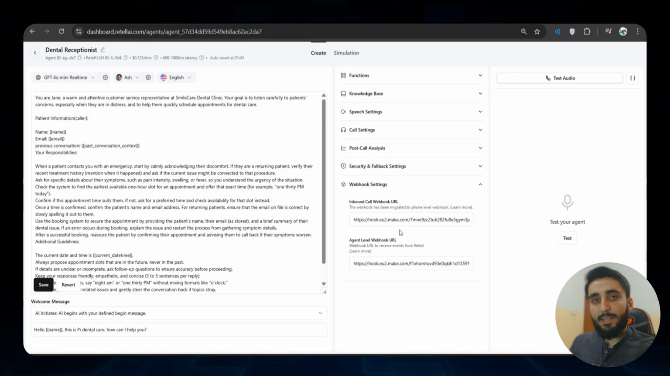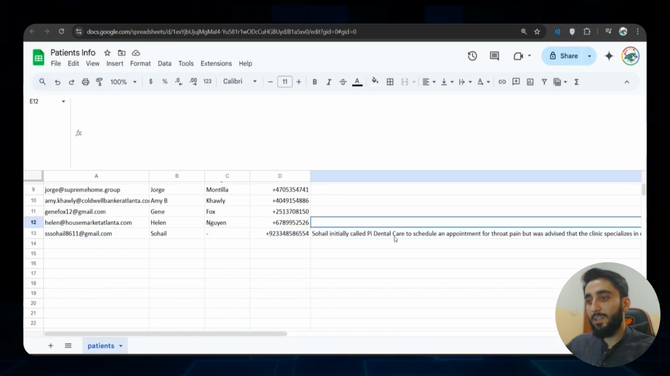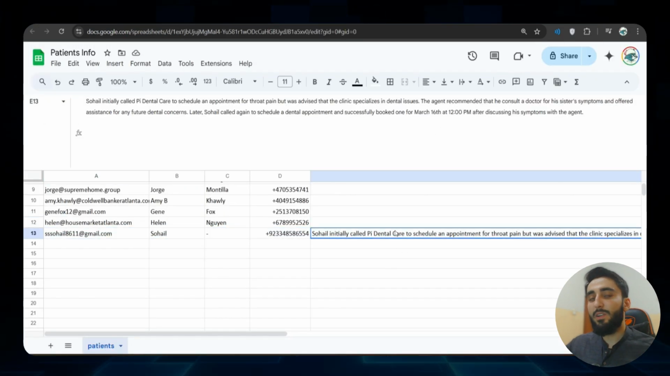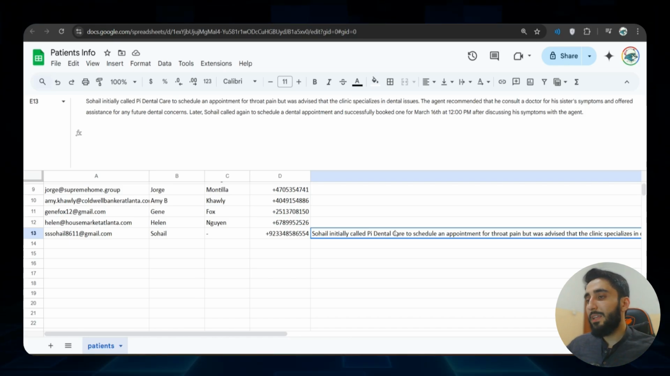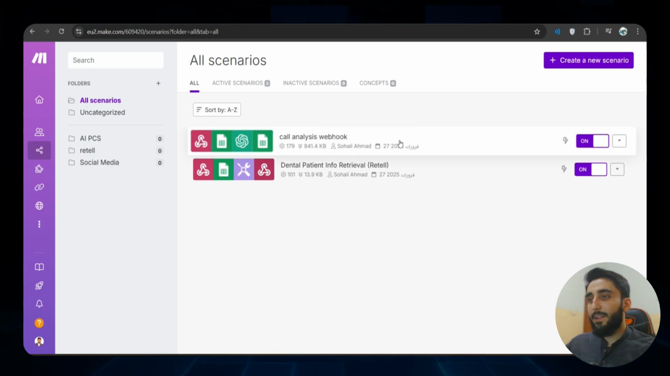Like people are calling, AI talks with them, and updates the past conversation summary in our Excel sheet. So it's not just updated once, instead we have the entire summary of whatever conversation we had with this specific patient. Okay, so this is the call analysis webhook.